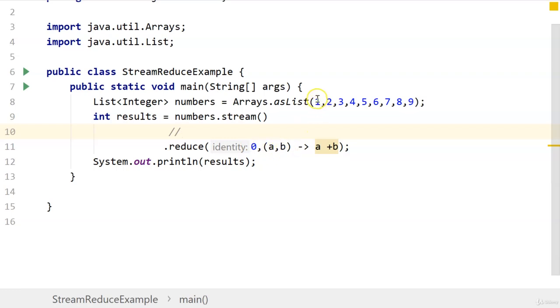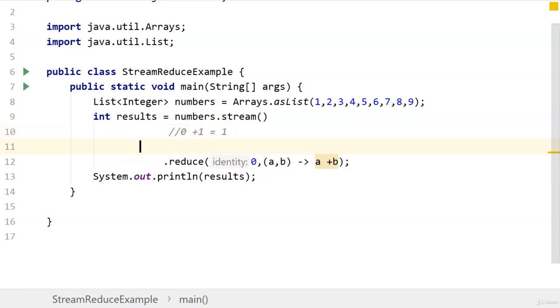When the first element comes in, we need the second element also, but we don't have it. So in this case, the identity acts as the second element. First it will calculate the sum of 0 and 1 and return 1. Now the result will hold the value of 1.